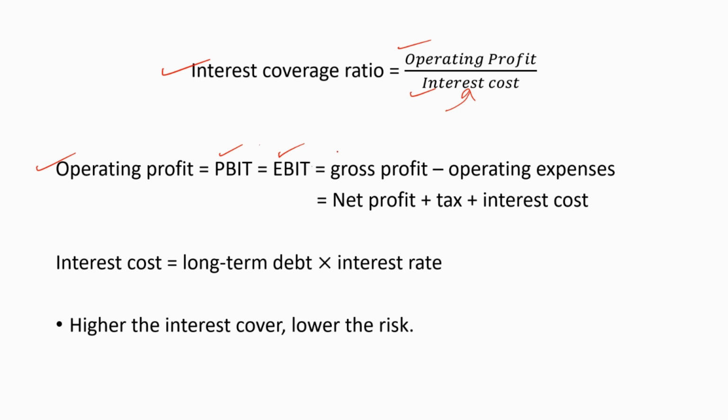We can calculate the operating profit by deducting the operating expenses from gross profit. We can also calculate it backwards using the net profit. So operating profit is equal to net profit plus tax plus interest cost. Interest cost can be calculated as long-term debt multiplied by the interest rate. The higher the interest cover, the lower the risk.